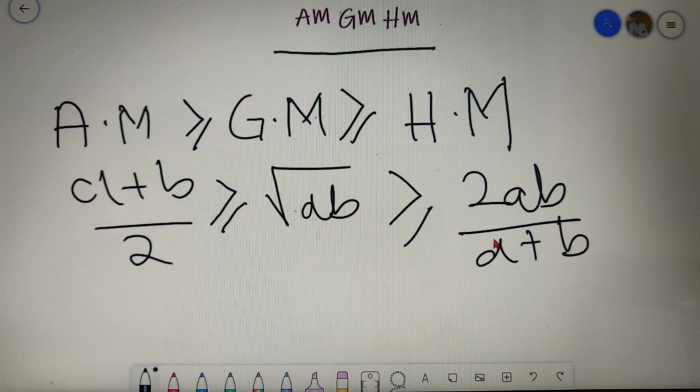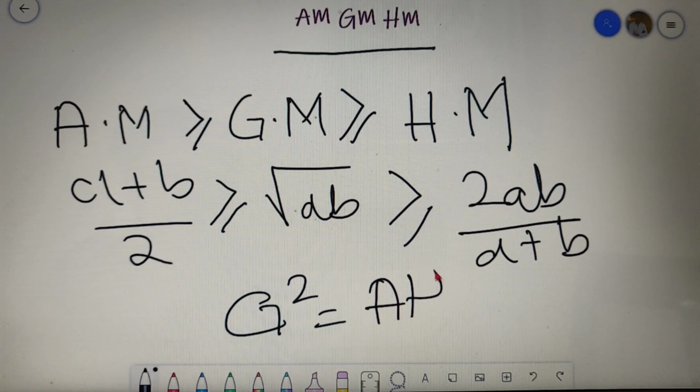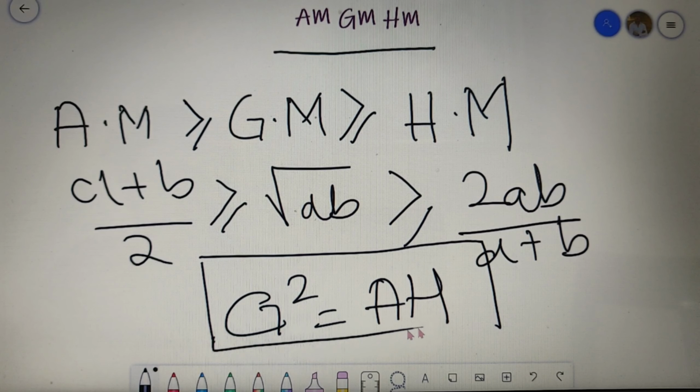Now for the case of two numbers, G square is always equal to AH. Now this property is true always for two numbers, but in case of more than two numbers, if the numbers are in GP, then only this property holds true. So I would repeat myself again that AM is always greater than GM, which is always greater than HM, and for two numbers always G square is equal to AH.